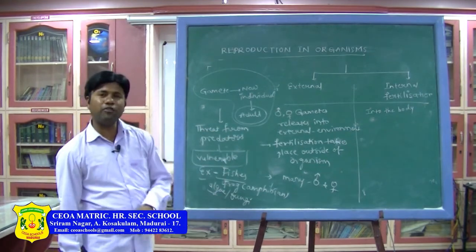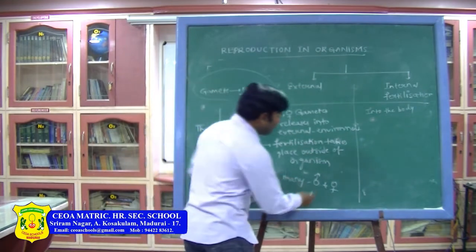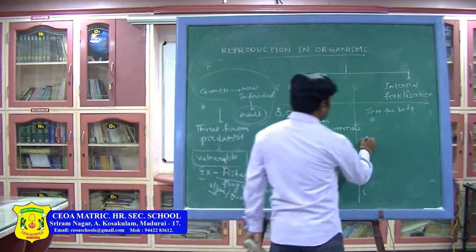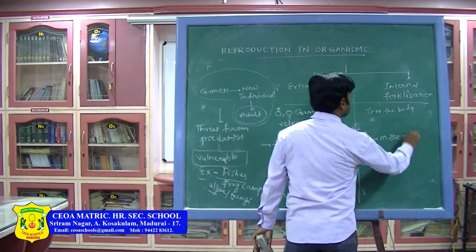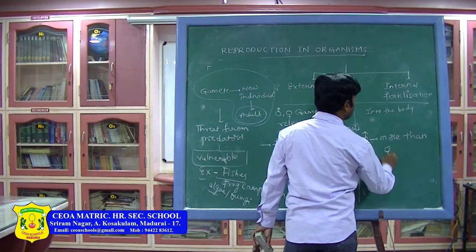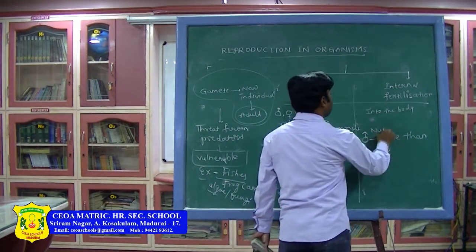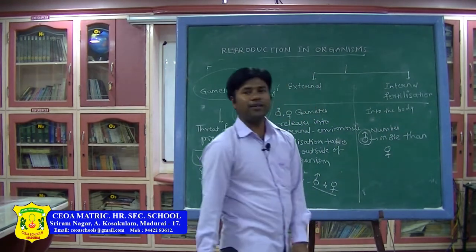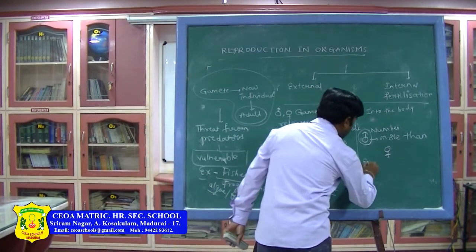Here both male and female gametes are released, but the male gametes will be more than the female gametes in number. Okay, then let us see examples.